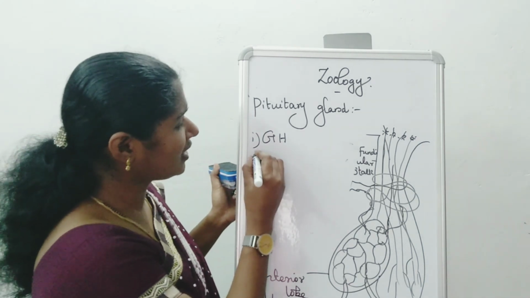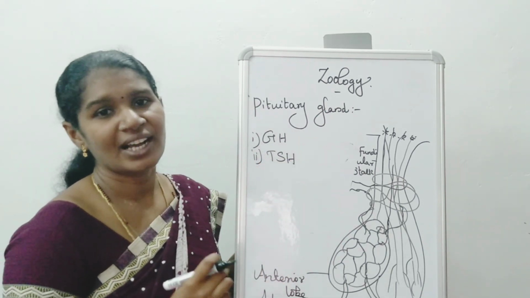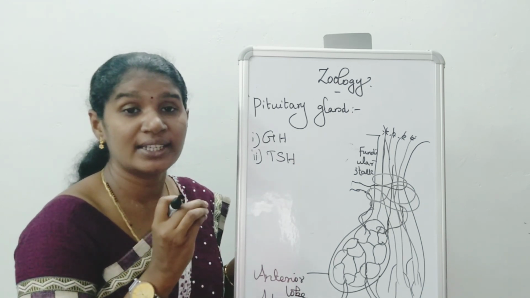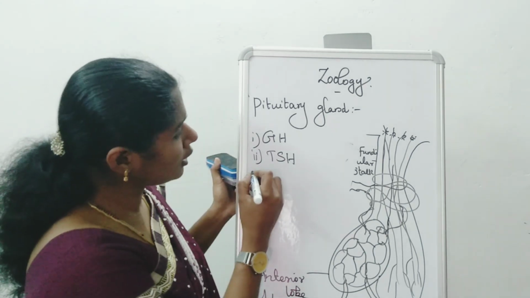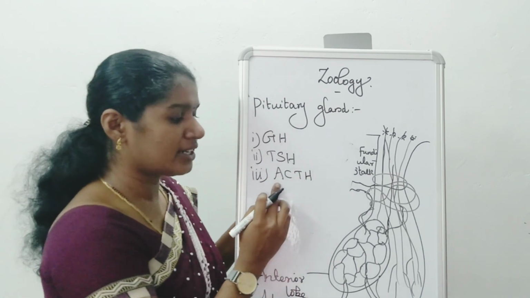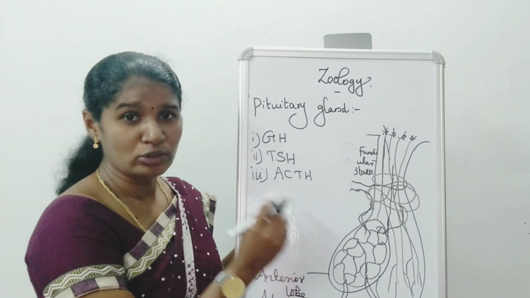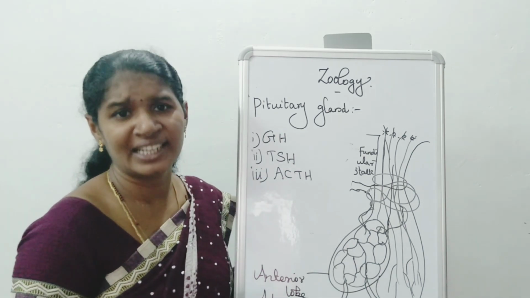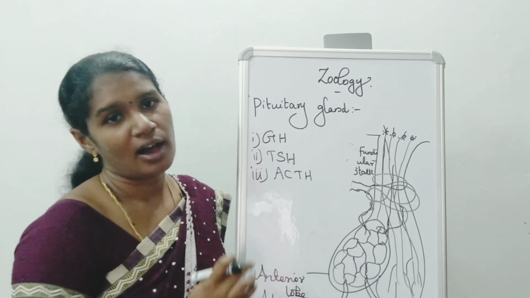The second one is thyroid stimulating hormone. This hormone stimulates the thyroid gland to produce the hormone called thyroxine. The third one is adrenocorticotrophic hormone. This hormone stimulates the adrenal cortex in the adrenal gland to produce hormones.